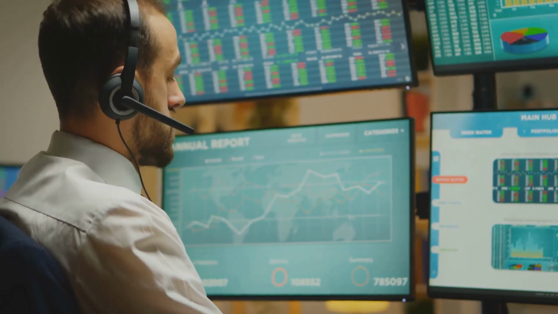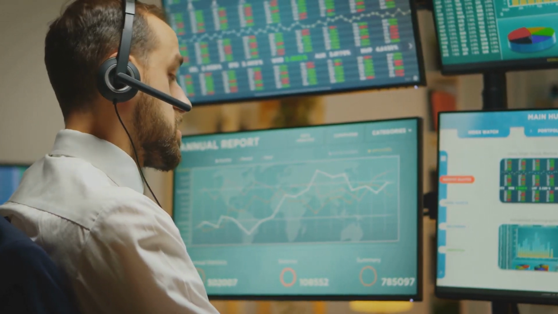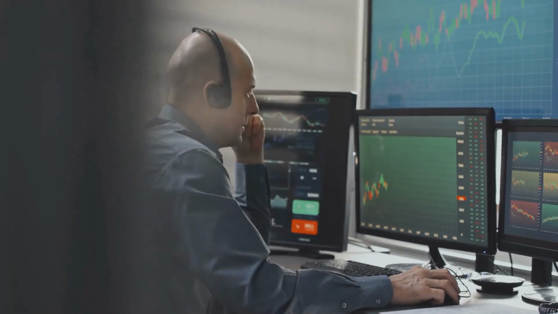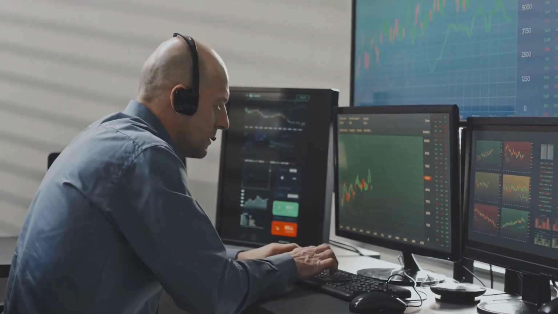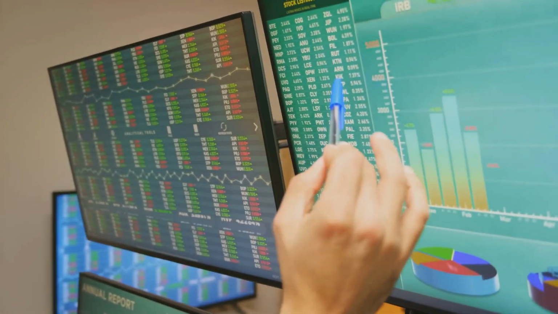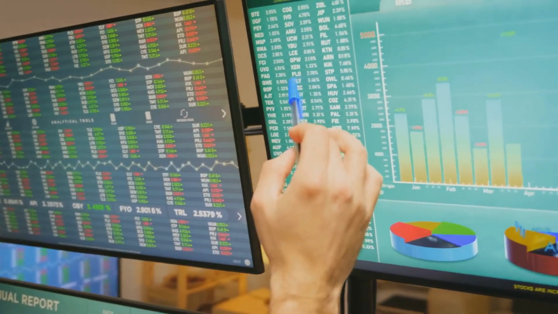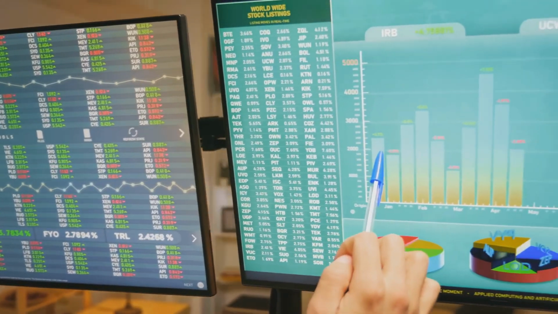Covered call writing is a versatile option strategy that can be particularly useful in volatile markets, offering a way to generate income from existing stock holdings. This strategy involves selling call options on shares of stock that the trader already owns.